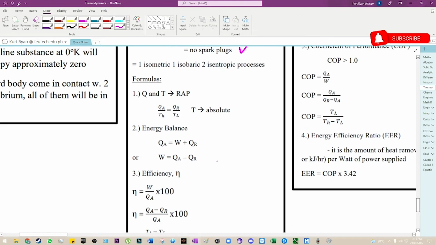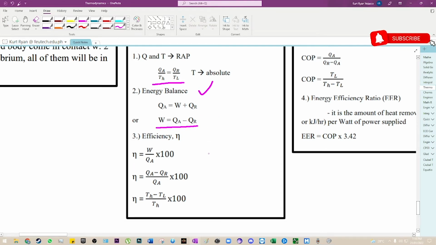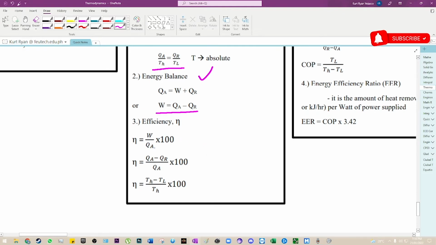Okay, so for the formulas here, we use ratio and proportion of Q and T. So you'll have something like this formula: QA over TH is equal to QR over TL. TH and TL stand for T high and T low, or the temperature high and temperature low. For the energy balance, we have QA is equal to W plus QR. Now, if you transpose some of the givens, you'll just have W equal to QA minus QR. For the efficiency, that is just W over QA times 100, of course, to make it a percentage, or QA minus QR all over QA, or TH minus TL all over TH.